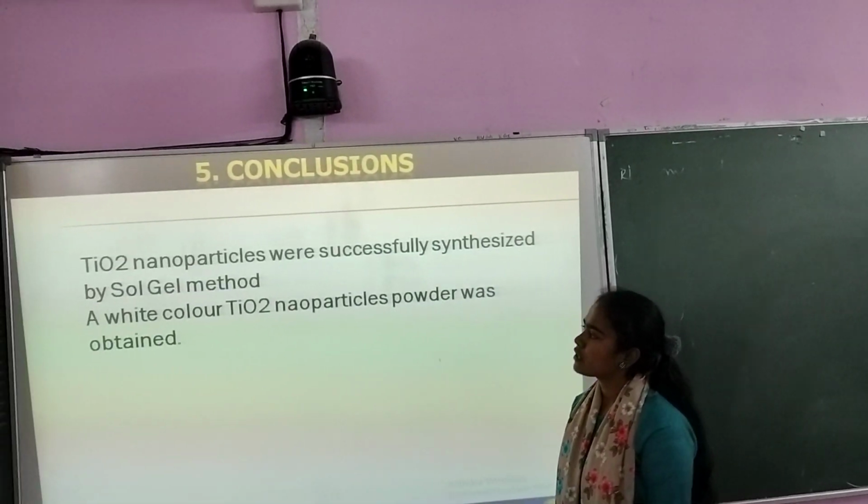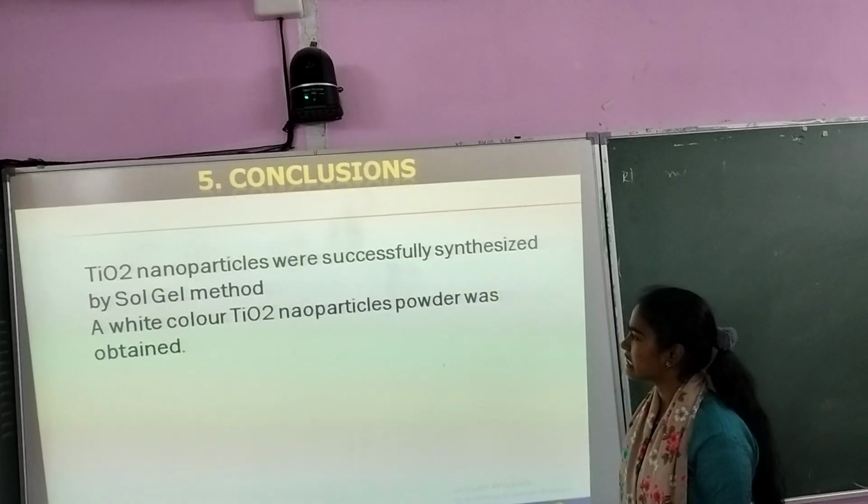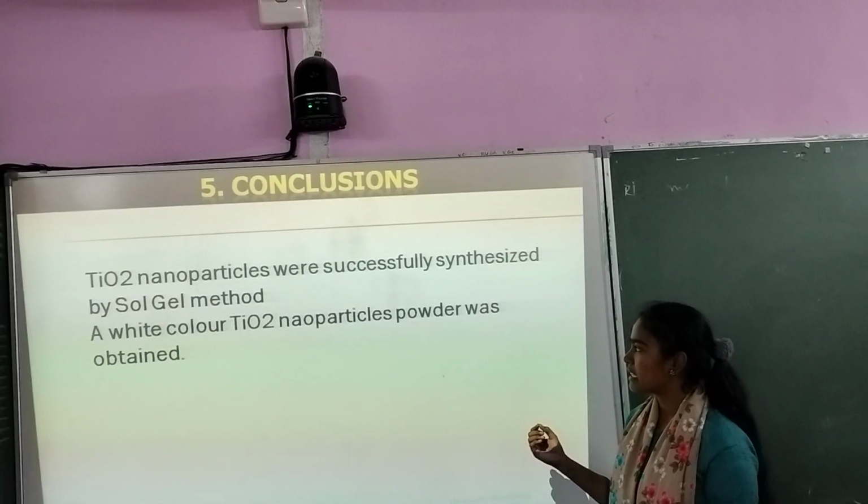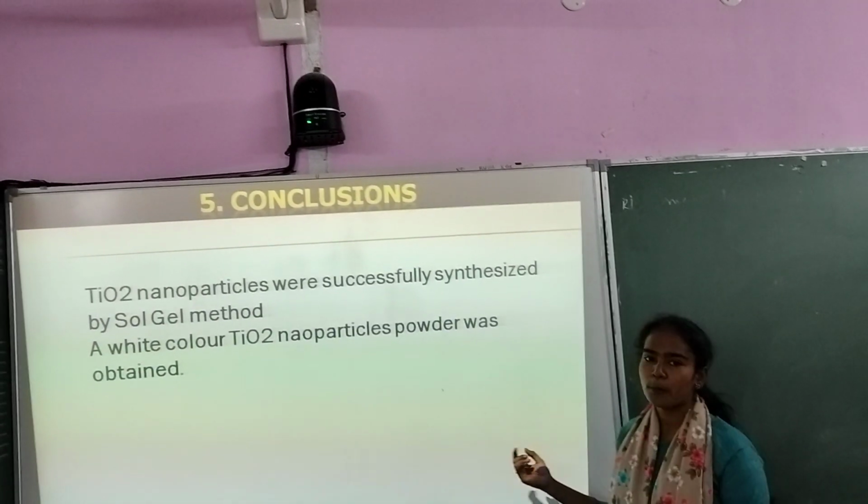Titanium dioxide nanoparticles were successfully synthesized by the sol-gel method. A white colored titanium dioxide nanoparticle powder was obtained.